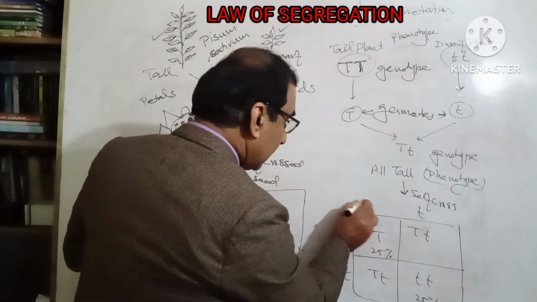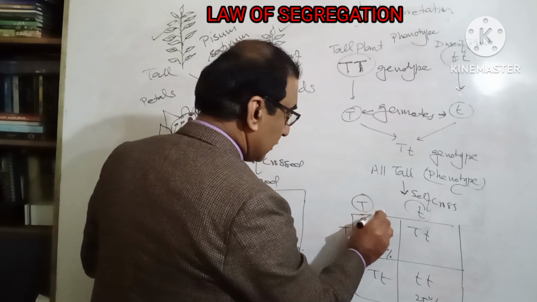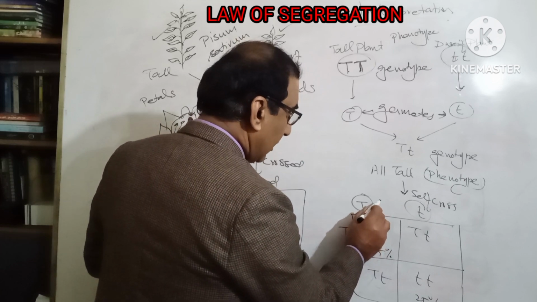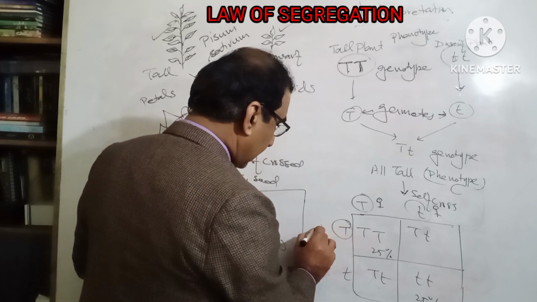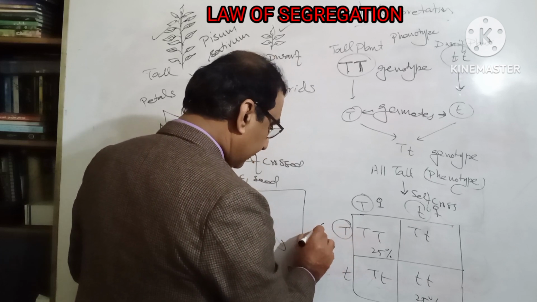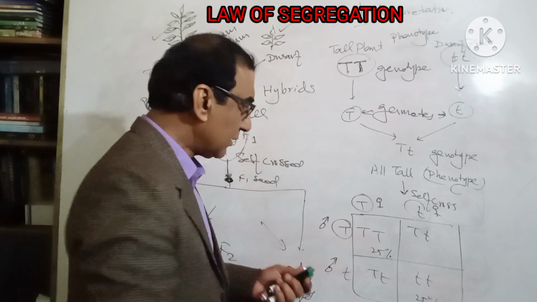This is the gamete, this is the gamete. This could be the female, and this could be the male. These are the chances.